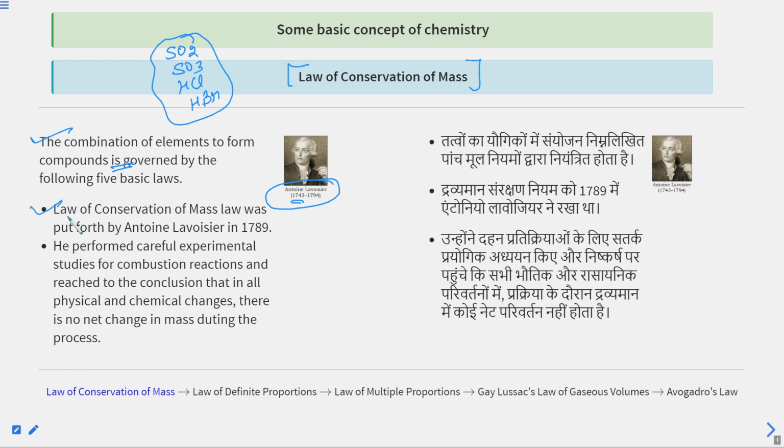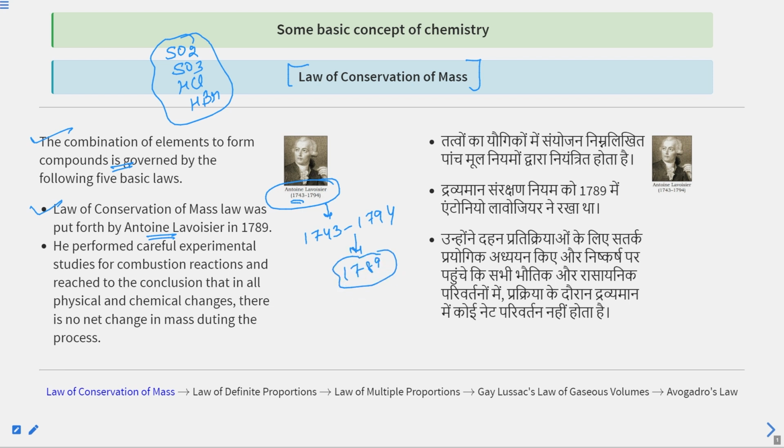The first law we are going to discuss now is the law of conservation of mass, and it was put forth by Antoine Lavoisier in 1789. In his lifetime from 1743 to 1794, he put forth this law in 1789, right?